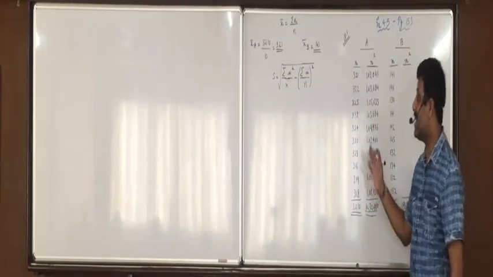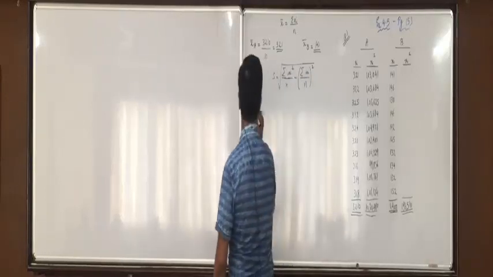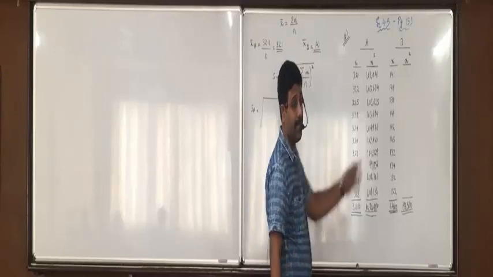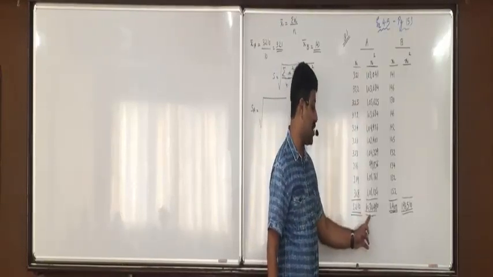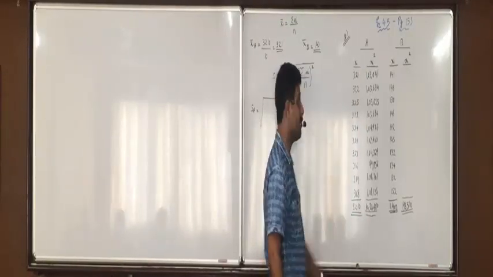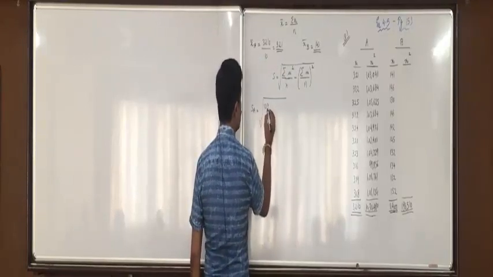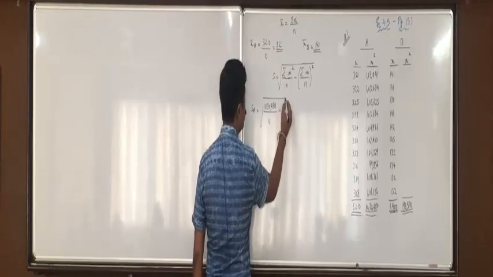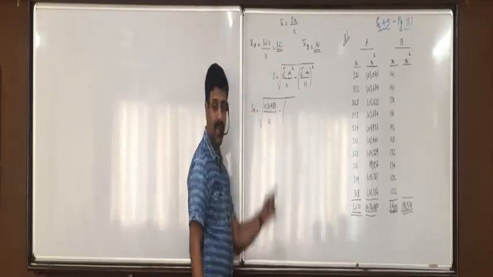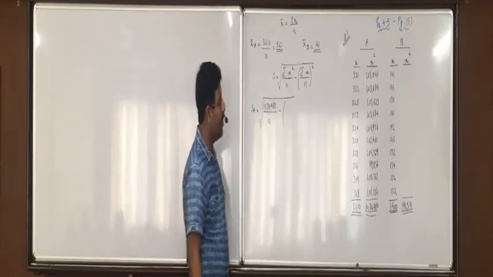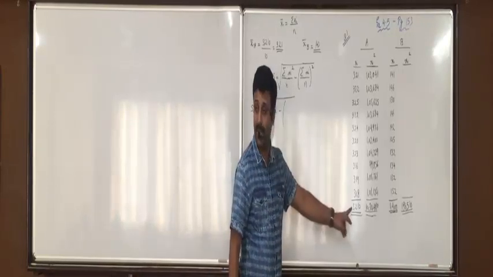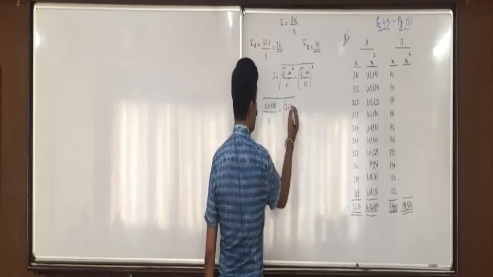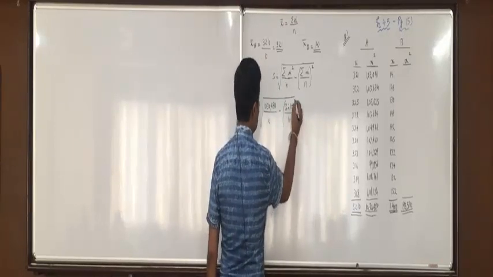Okay, left side I am doing it for A. So standard deviation of A equals square root of, now see here, sigma xi square 1030480 divided by n, which is 10, the number of observations, minus sigma xi 3210 upon n, again 10, whole square. All of you understand this?